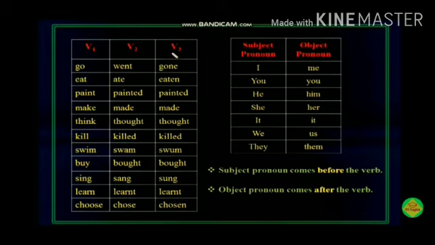The next, we are going to see subject pronoun to object pronoun. I will become me. You remains as it is. He becomes him. She becomes her. It remains as it is. We becomes us. They become them. Subject pronoun comes before the verb and the object pronoun comes after the verb.